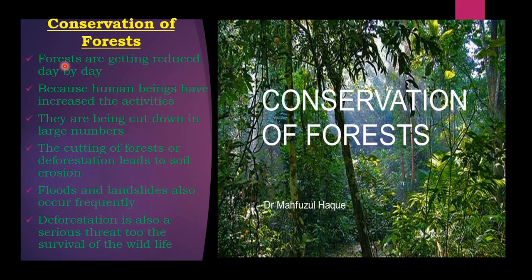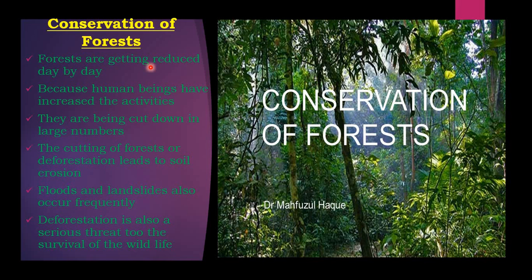So, dear children, as I have said many times, deforestation, or the cutting of trees, will lead to many causes. The first one: forests are getting reduced day by day, because man is continuously cutting the trees. Therefore the forests are getting reduced day by day, as the trees in the forest are becoming less and less.